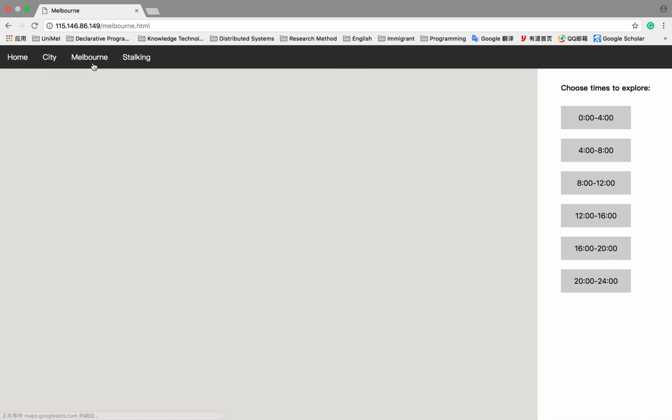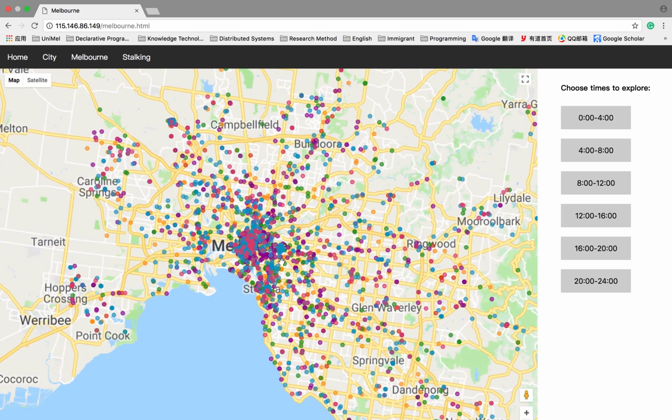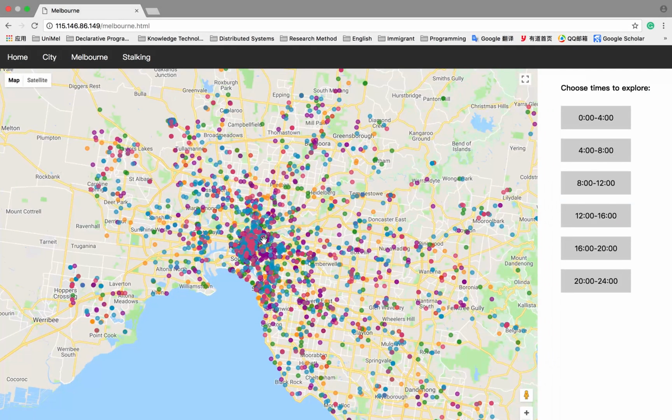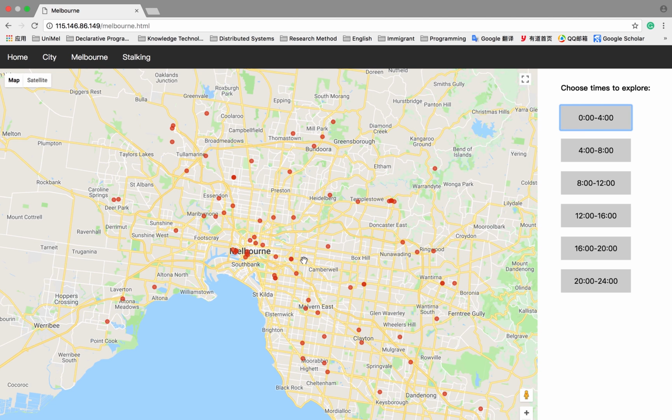Now we go to the Melbourne page. Here we grouped all the tweets with coordinates in Melbourne according to the time. The tweets used here are uniformly sampled from 140,000 data entries. We are hoping to find any patterns in the tweet location and tweet amount. Let's start with midnight to 4 a.m. As expected, not much activity going on during this hour.